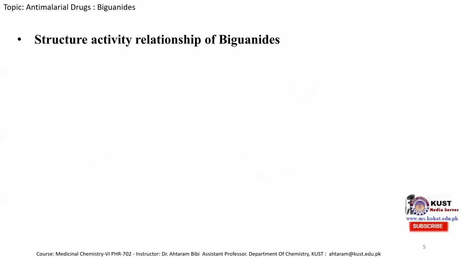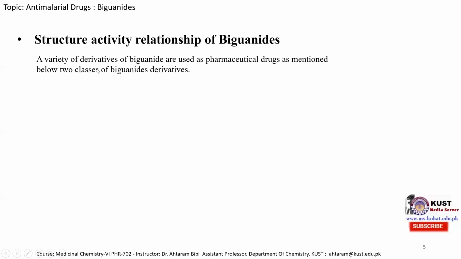Two important derivatives of biguanides are used for diabetes mellitus type 2, and also as a good anti-malarial drug. We will discuss both classes of these biguanide derivatives, which show anti-malarial activity as well as use for diabetes mellitus type 2. A variety of biguanide derivatives are used as pharmaceutical drugs, and there are two important classes.